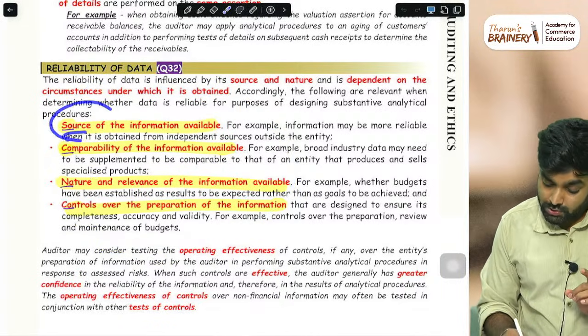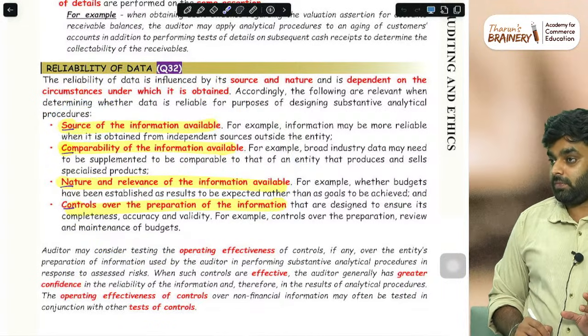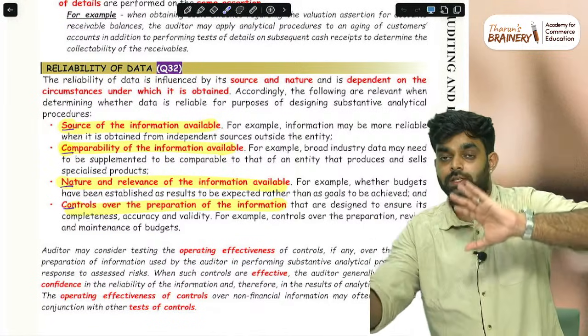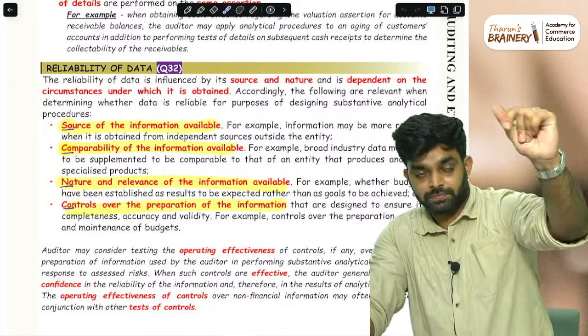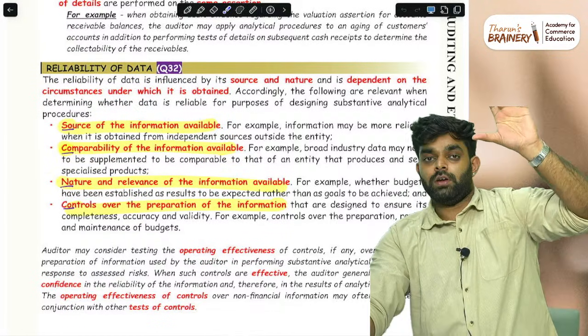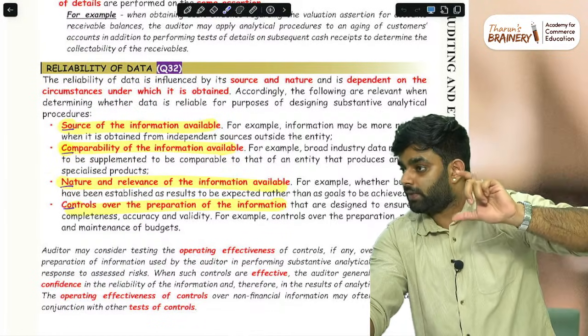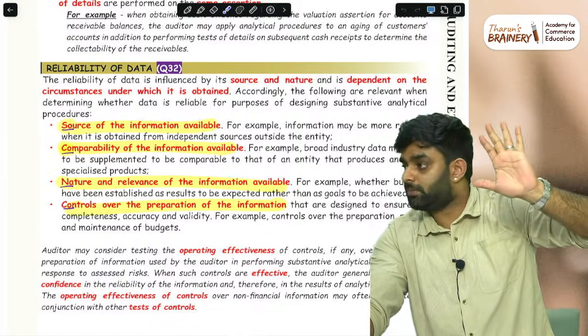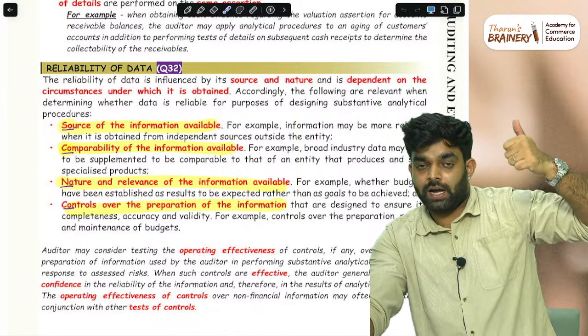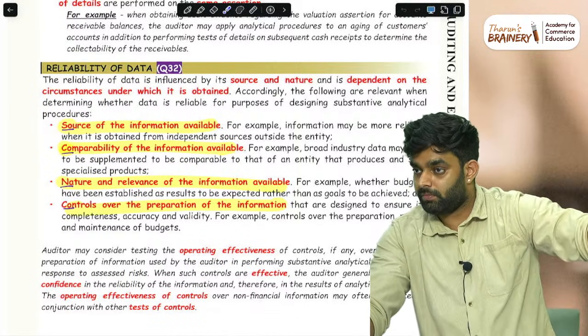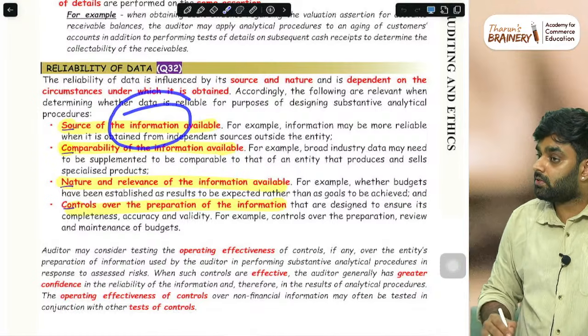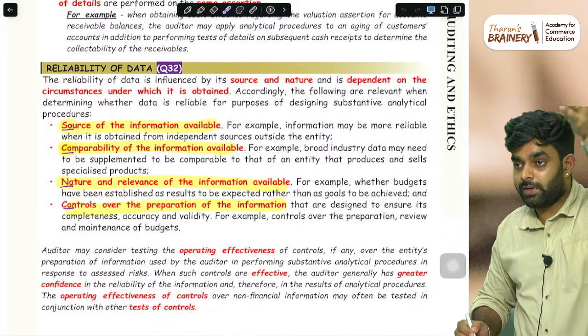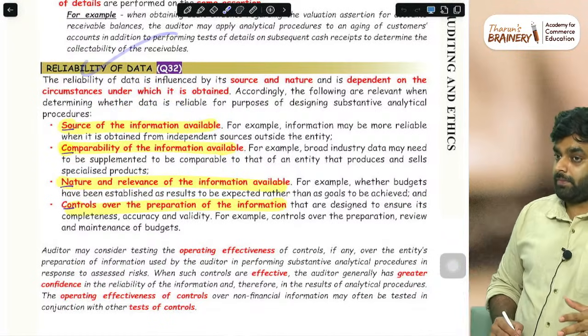We need to check the source of information available, from where they are giving that data. Imagine checking wages. They are giving me data from the payroll system, which is awesome software, and other internal controls are super. Suppose the source of information is so good, the risk of material misstatement is low, and the reliability of data is high.